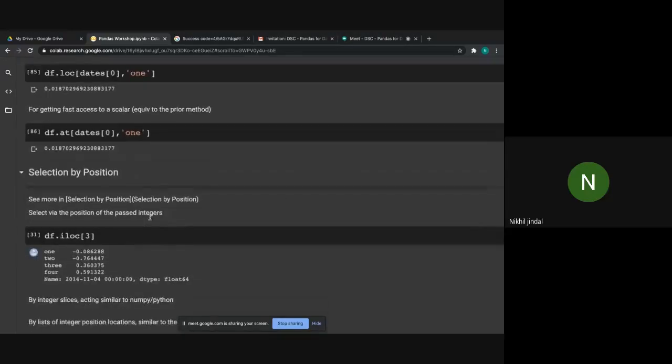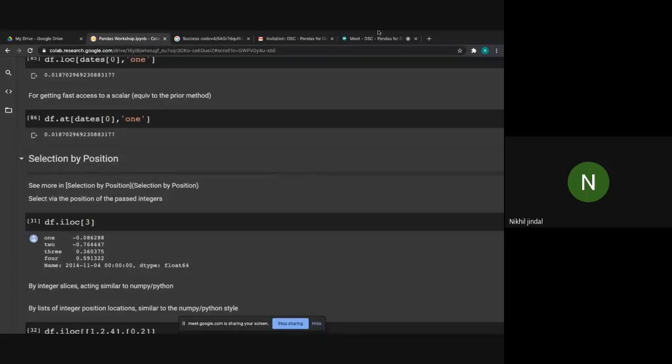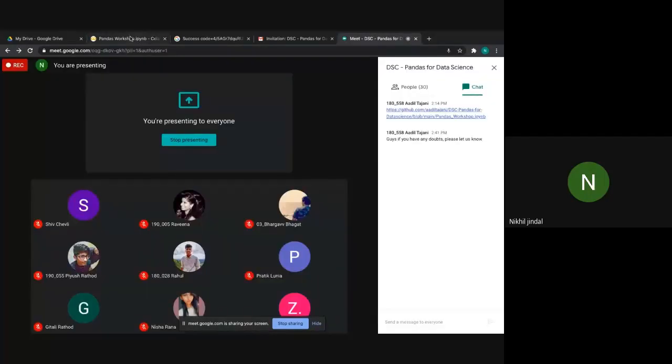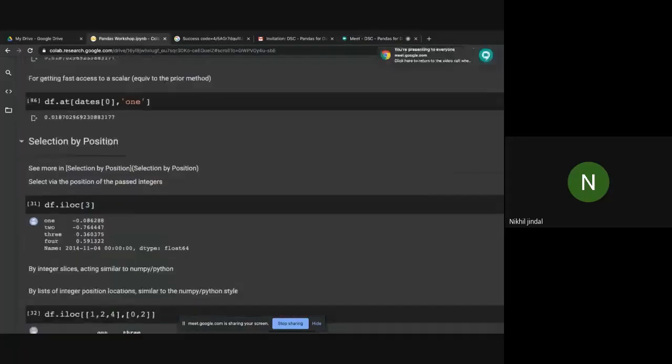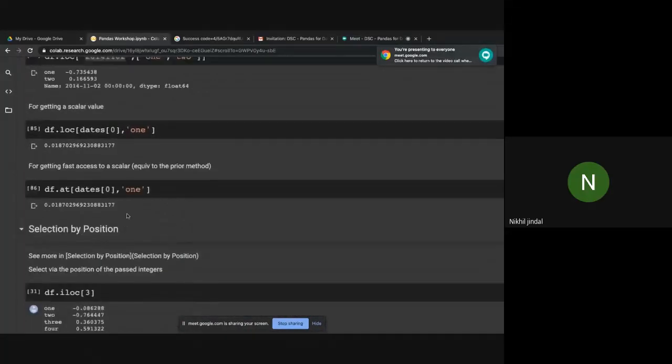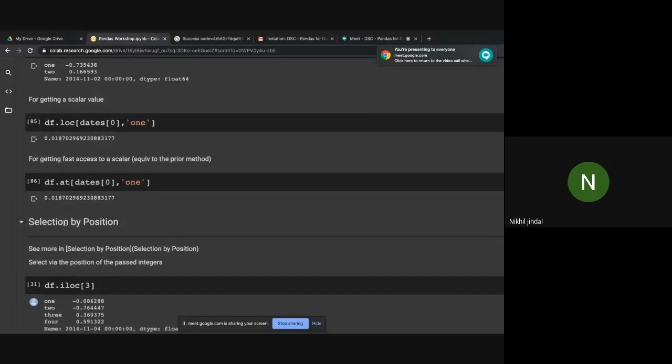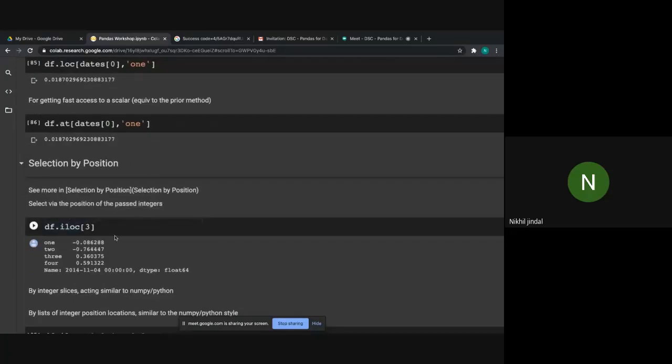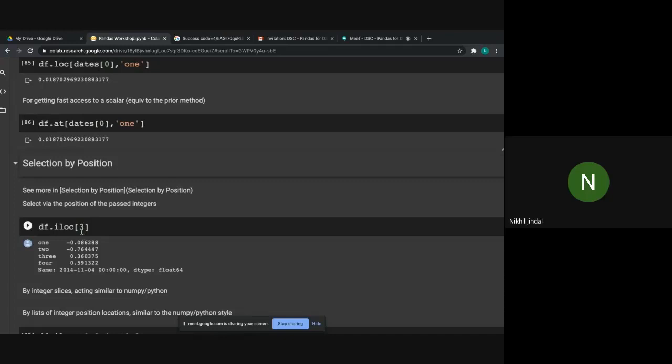So now we'll do selection by position. I can see you guys have no doubts. Okay, now selection by position. Here we passed the column names or the index names to select particular data frame values. But now we will use the iloc function, in which we use the index values or the column index values to select the data frame values. Okay, iloc[3]. It will print row number 3, because it starts from 0, 1, 2 and 3.